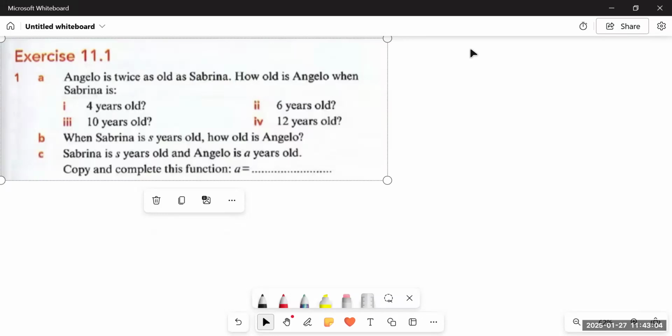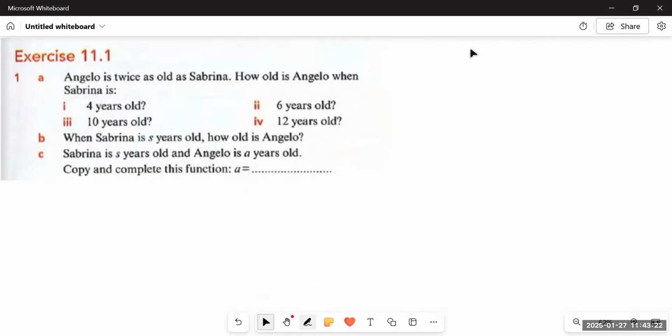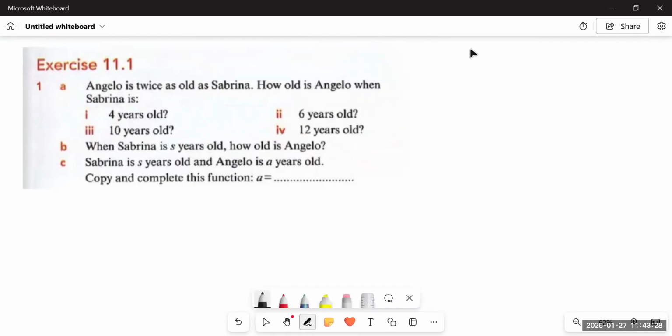So starting with question number 1, it says Angelo is twice as old as Sabrina. In these types of questions, basically you have to use algebra as well. Whenever there is a statement where it is written as twice or thrice or two times, it means the quantity that is given before twice is